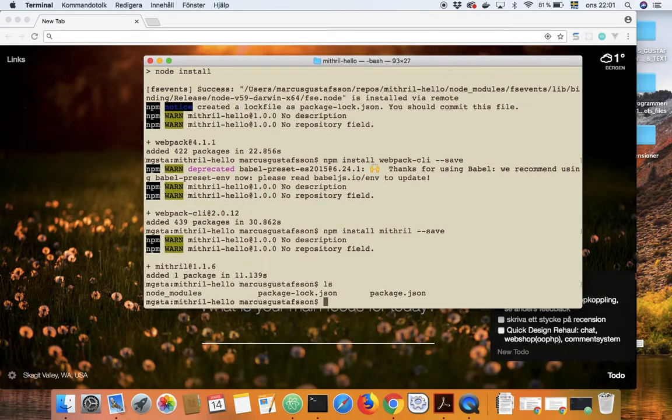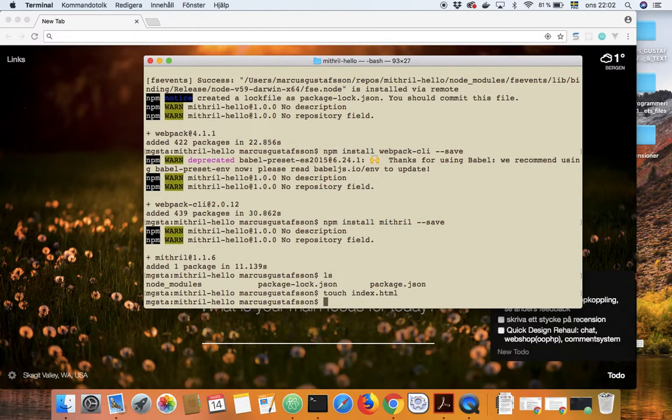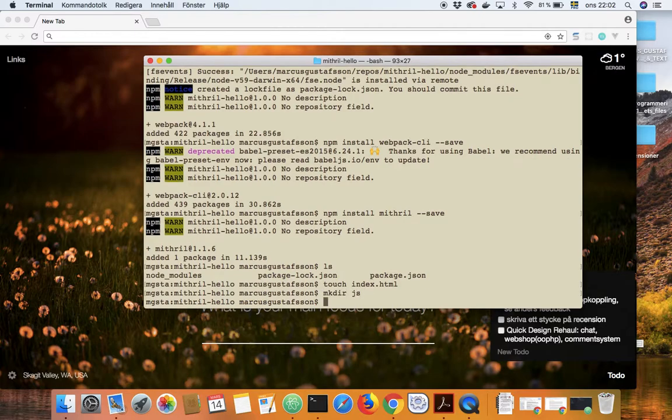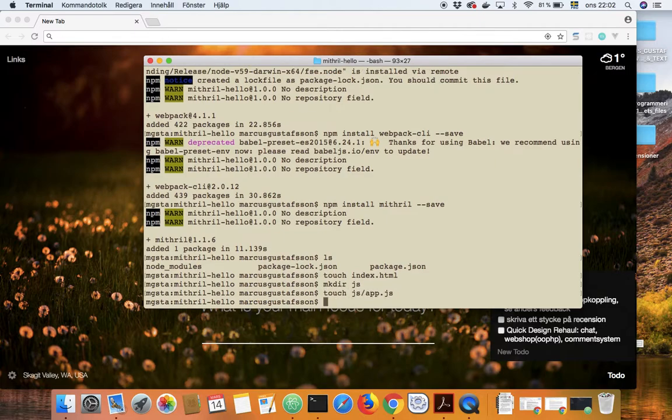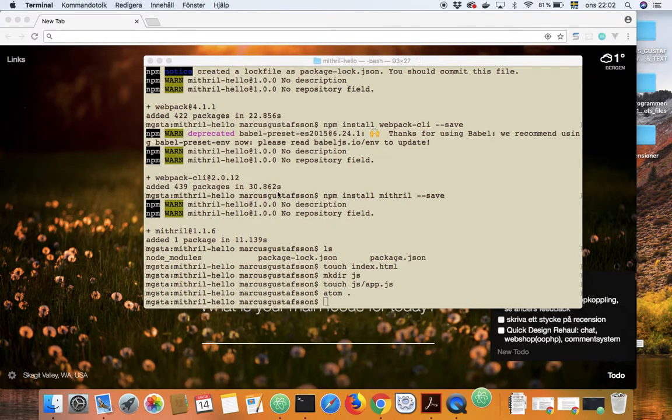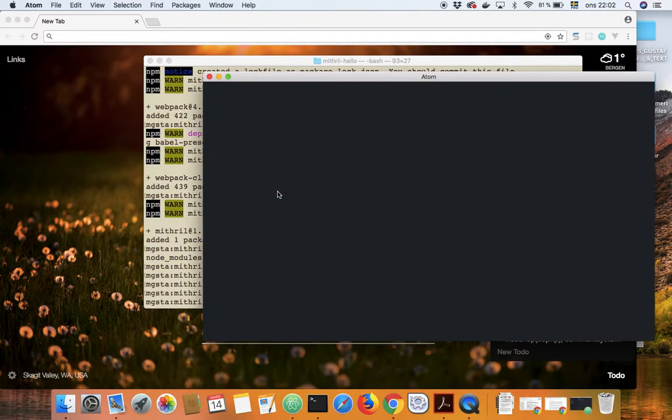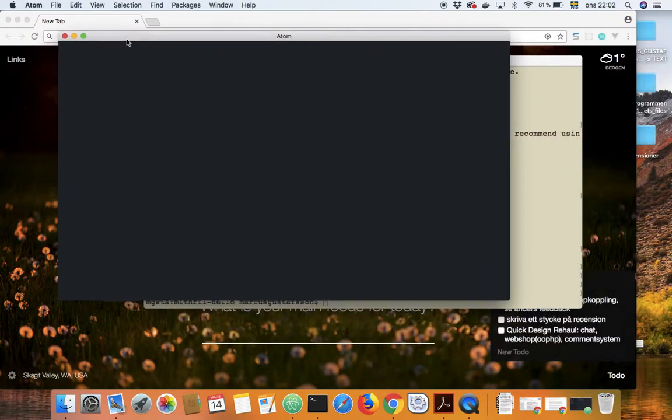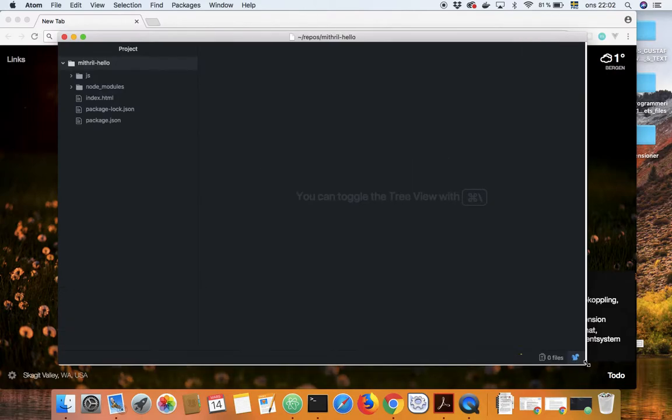And now let's see what we have. We have a node modules folder. We have a package.json file. Let's create an index.html file. Let's create a JS directory and an app.js file. I will open it in Atom. Do it a little bit bigger.